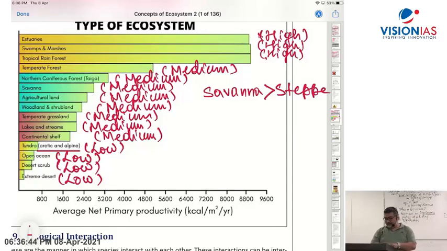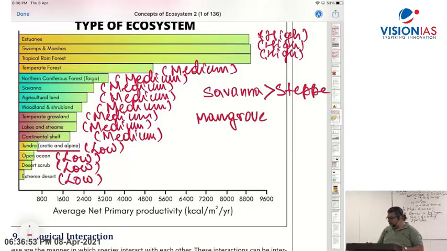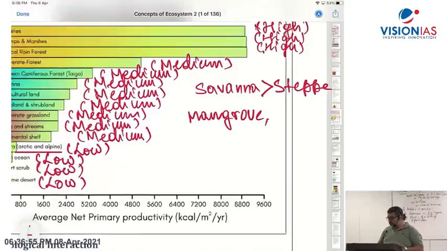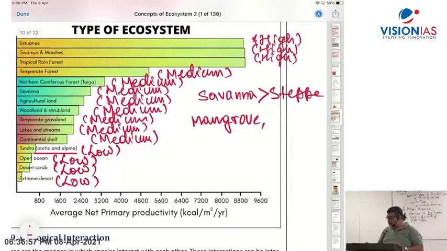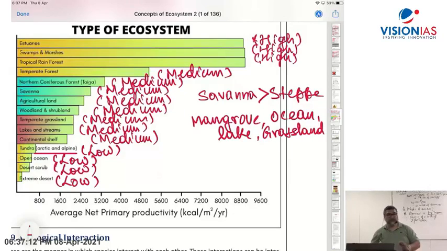Let's say if you take these four ecosystems, mangrove, ocean, lake, and the options given there were ocean, lake, mangrove and grassland. Now tell me, what will be the decreasing order of these four?